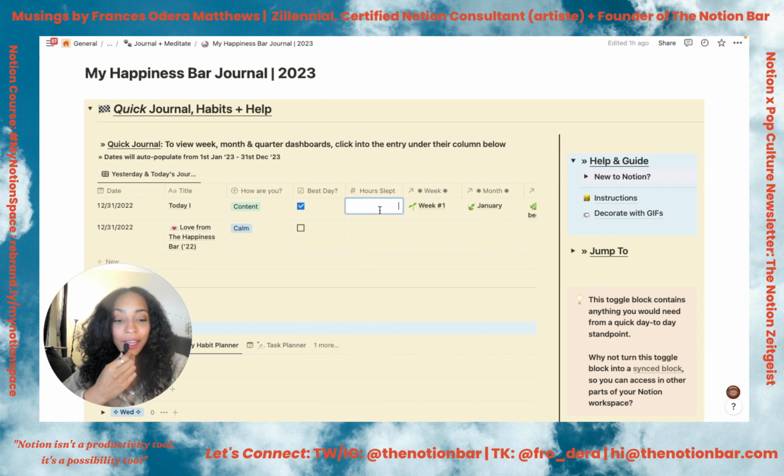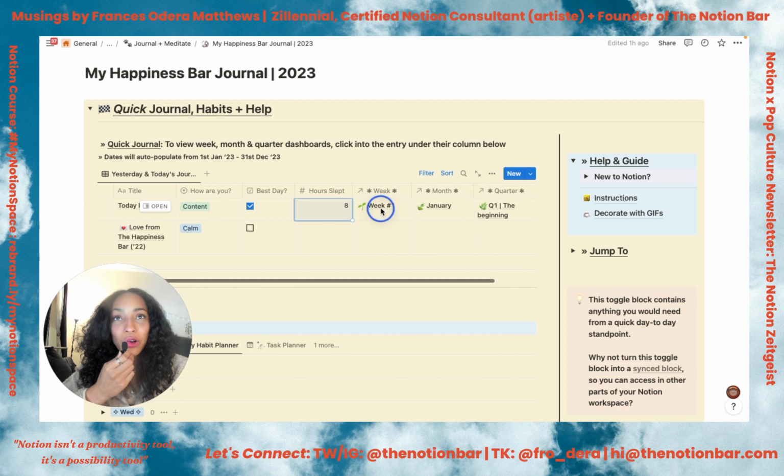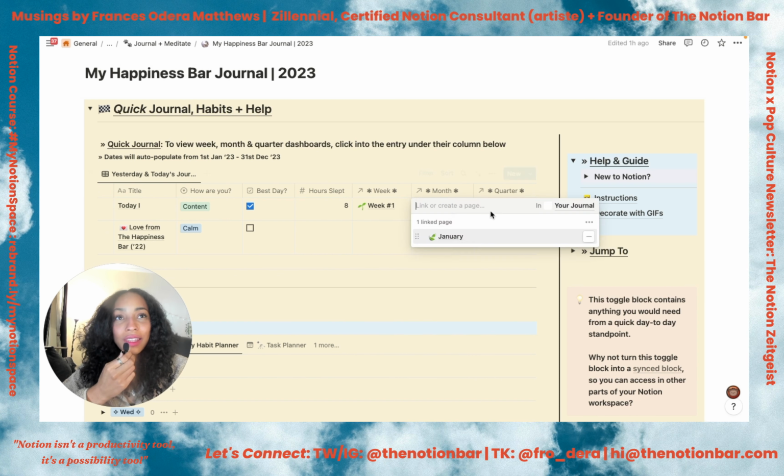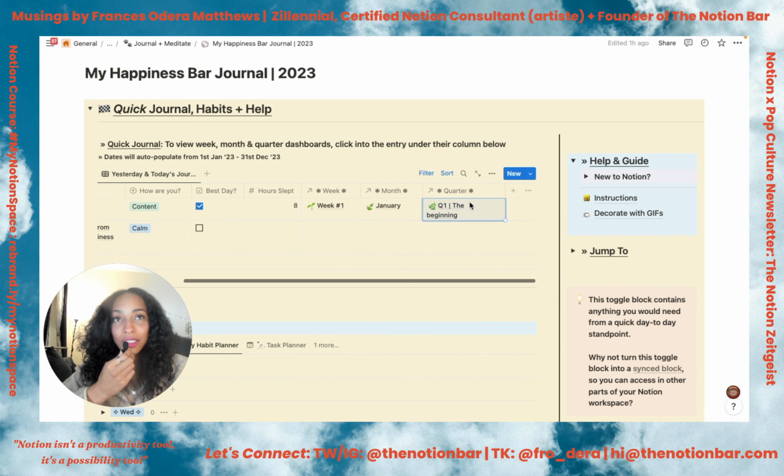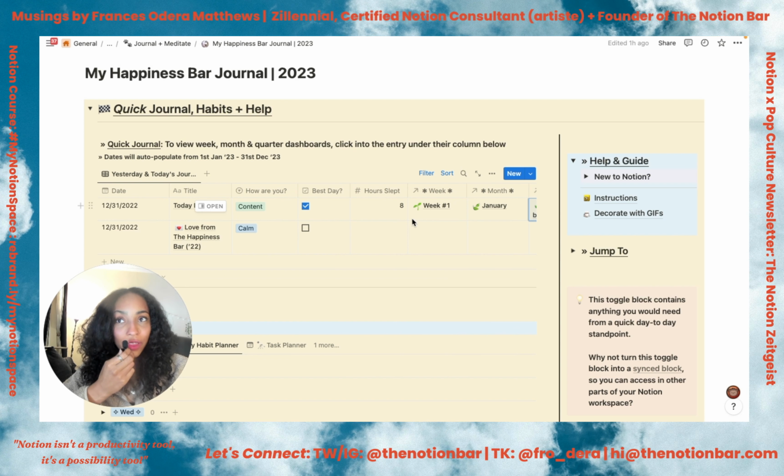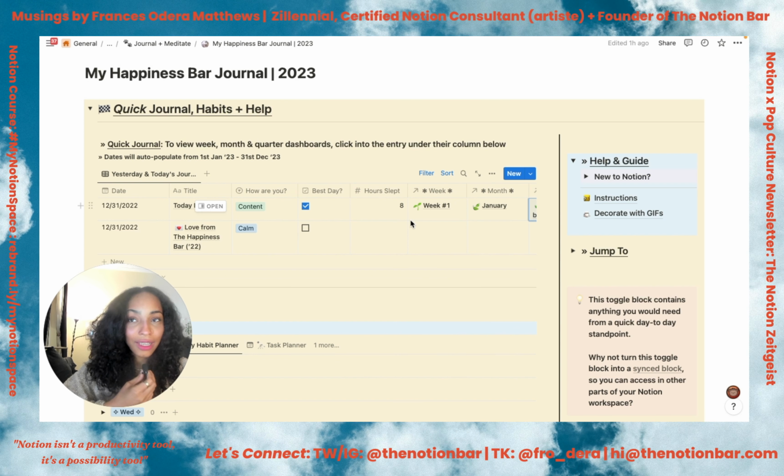You can track how many hours you've slept. I'm just going to say that I slept 8 hours live, but you'll see what I mean later on. And you've also got these weekly, monthly, and quarterly dashboards here. I will point out that everything in this journal is pre-dated to make it easier for you, so you're not going to have to connect everything. It's part of how it works. Each year it's updated to the fullest.